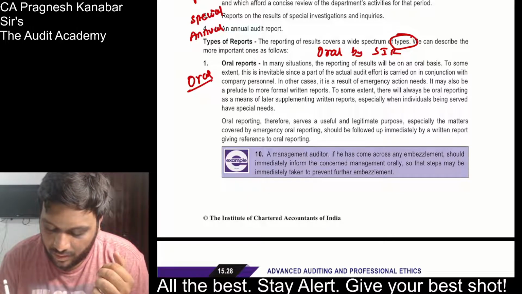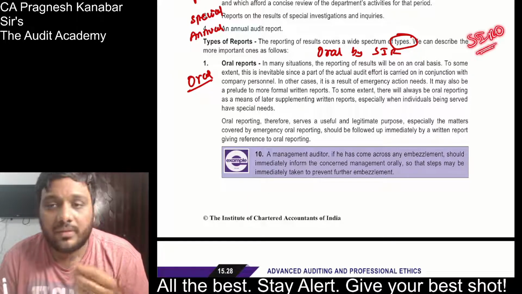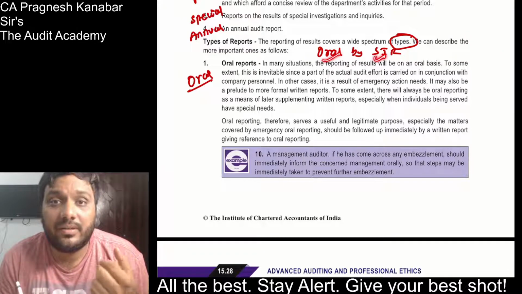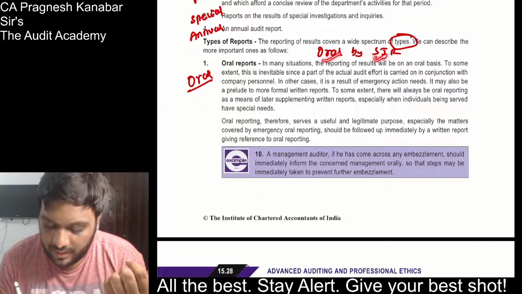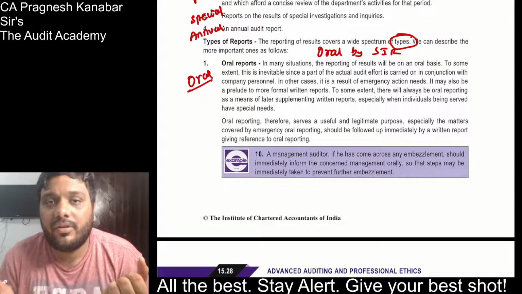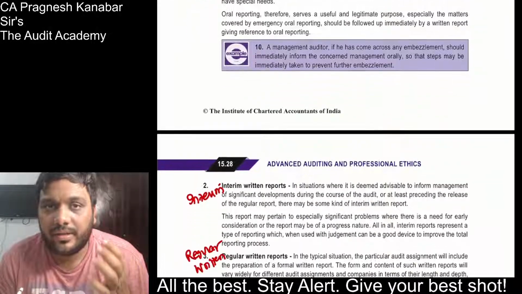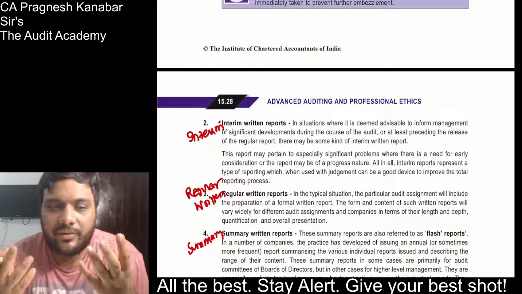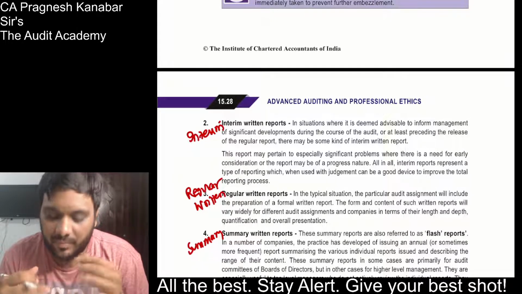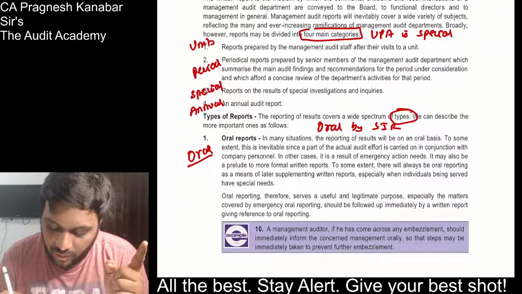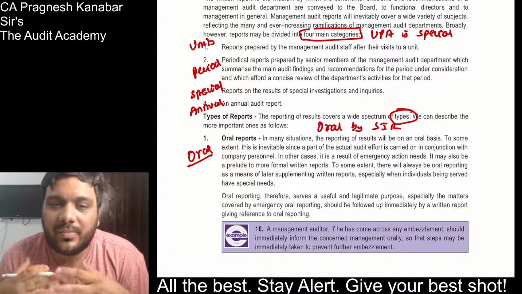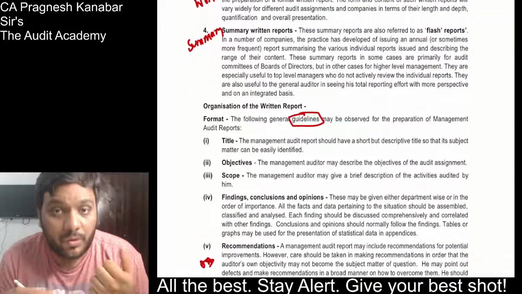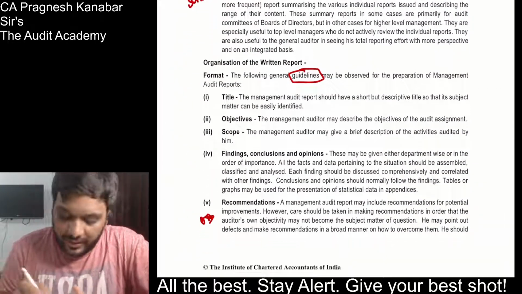So oral, then summary. All right, summary report, then interim report, and then R for regular written reports. All right, don't forget each type of report. Okay, so under any of the categories, any of the types of report can be used. So categories of report, UPSA, actually these are categories of management audit. And then types of report, oral, summary, interim, regular. All right. Now, organization of a written report.